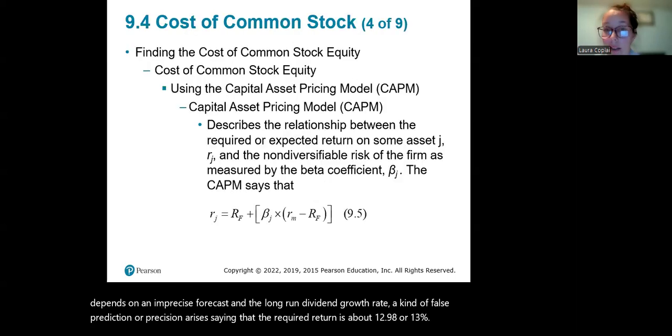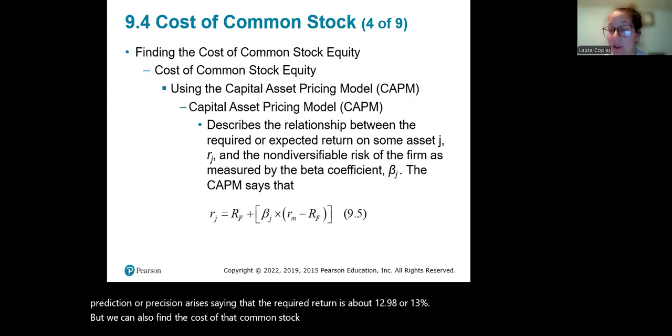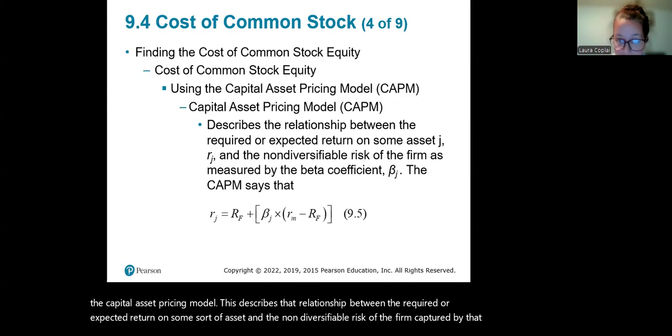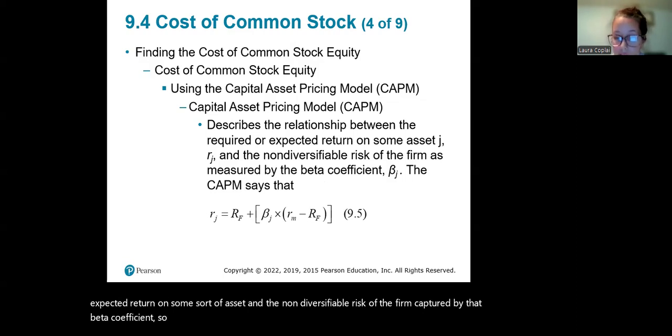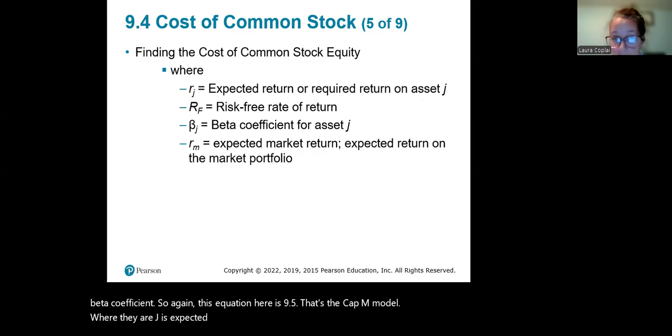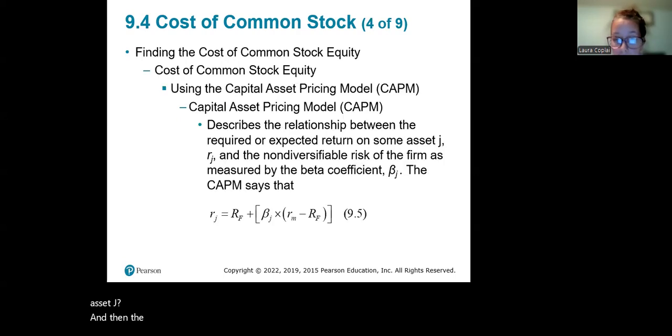But we can also find the cost of that common stock equity, right? We can use the CAPM model, the capital asset pricing model. This describes the relationship between the required or expected return on some sort of asset and the non-diversifiable risk of the firm captured by that beta coefficient. So again, this equation here is 9.5. That's the CAPM model, where RJ is the expected return on that asset, RF is the risk-free rate, beta is the coefficient for asset J, and RM is the expected market return.